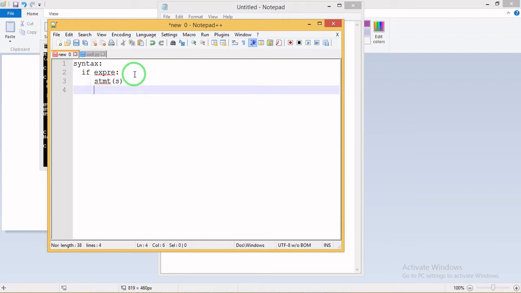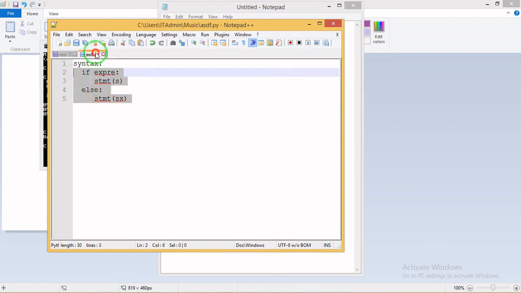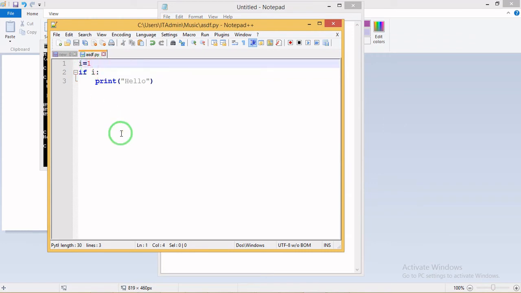Now I will tell you about the if else statement. The if else statement is not so tough. The next part is the else part. If the condition passes, go to the statement. If it is wrong, then move to the other part, that is the else part with a colon, and with a statement. This is the syntax for if else.